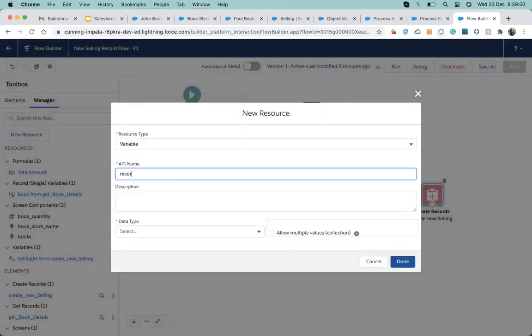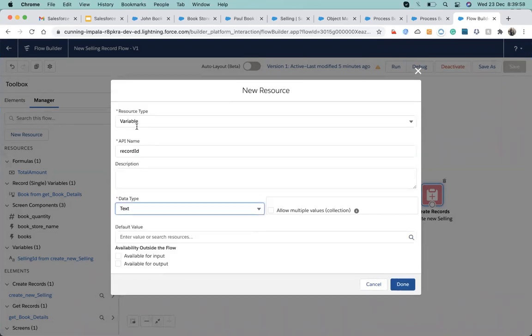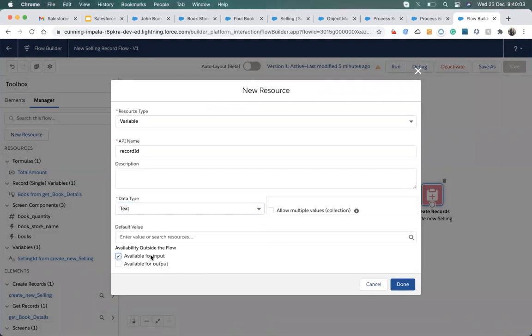The name, and the spelling is also the same, starts with a small r and capital I, D. The data type will be text, and I make it available for input because it takes input from the system, not from the user.